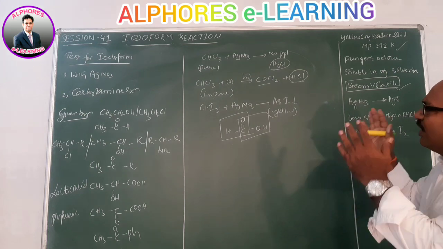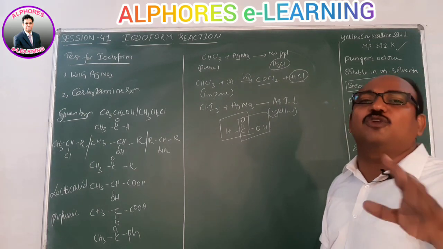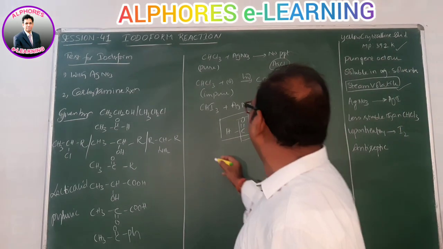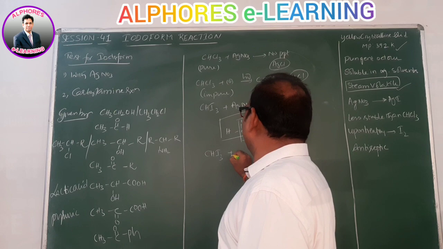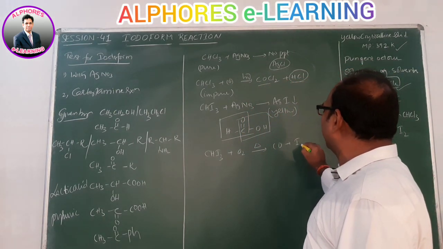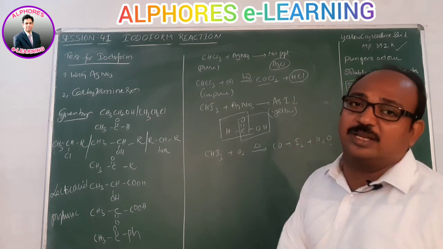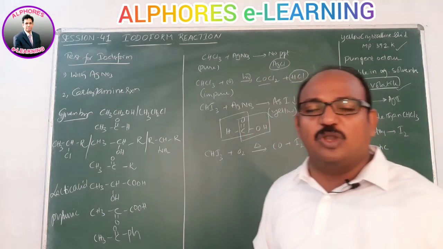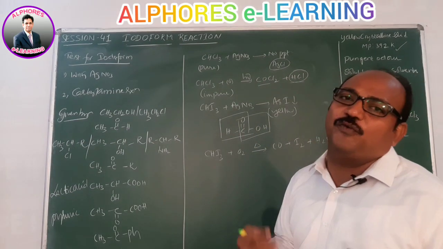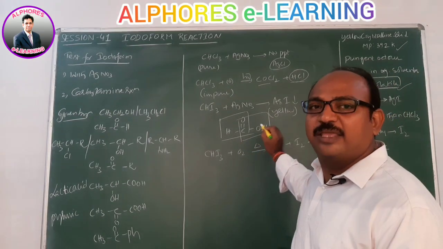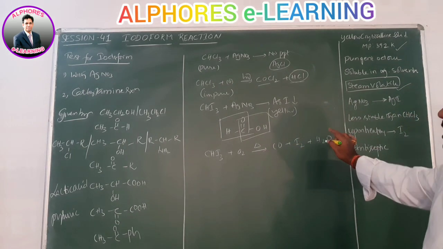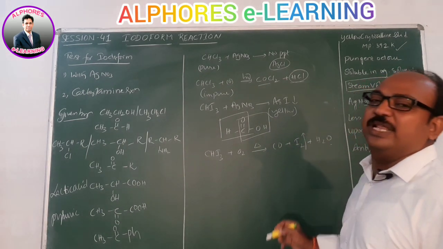Next one, iodoform is less stable compared to chloroform. Iodoform itself undergoes oxidation in presence of heat. It gives carbon monoxide, iodine and water. Iodoform is less stable compared to chloroform, and iodoform undergoes decomposition. In presence of oxygen and heat, it converts into carbon monoxide, iodine and water. So here the liberation of iodine is important.